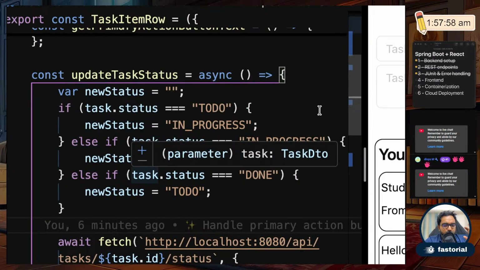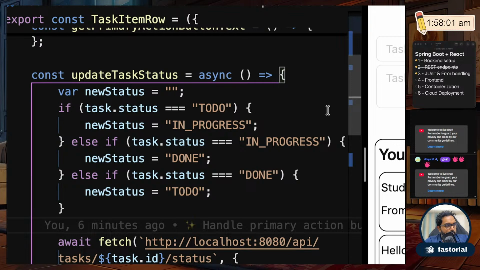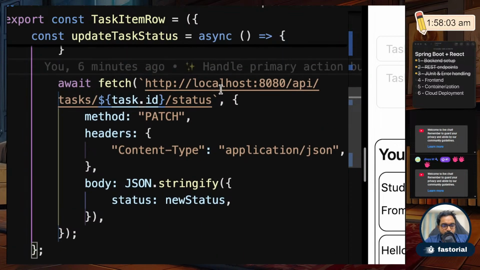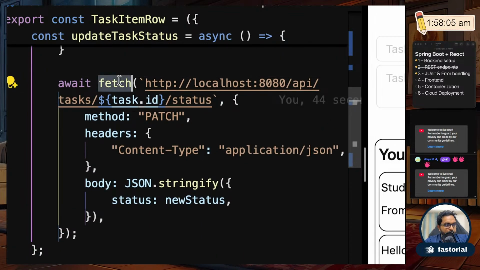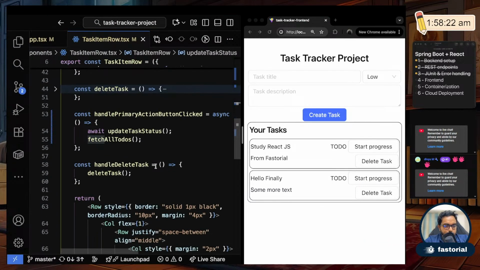So we need not specifically wait for those actions to happen, but this fetch call, you have to wait for it, because this call is going to a backend server, and then on the backend server something might happen and then it fetches the response. All of that happens, right? So for that you need to wait. So this is actually an asynchronous call which we are waiting on, making it behave like a synchronous call. Okay, fine. So this should work now.